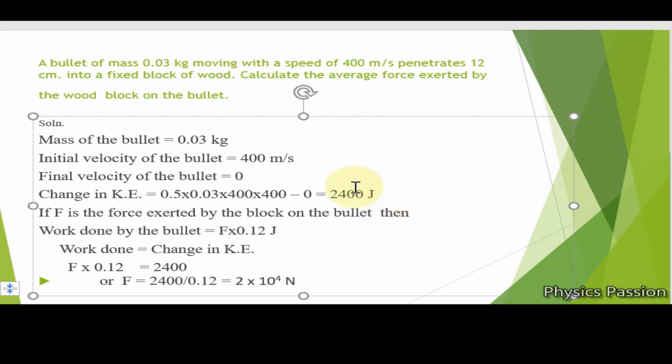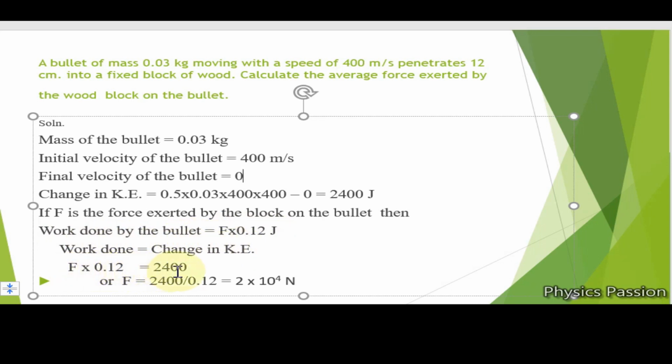Now I have mentioned during the lecture that change in kinetic energy is equal to the work done. So if F is the force exerted by the block on the bullet, then the work done by the bullet on the block will be F, force, into distance moved, 0.12 meter.